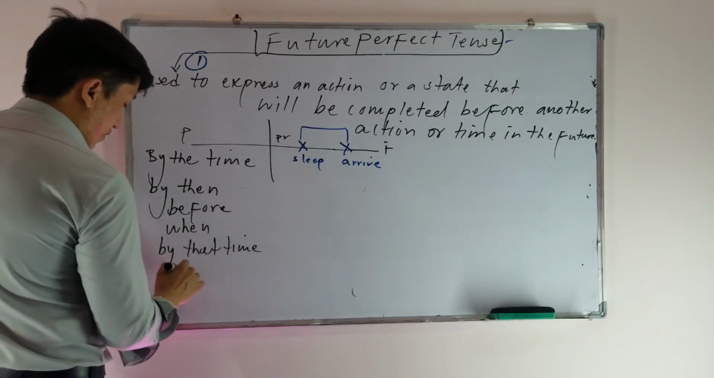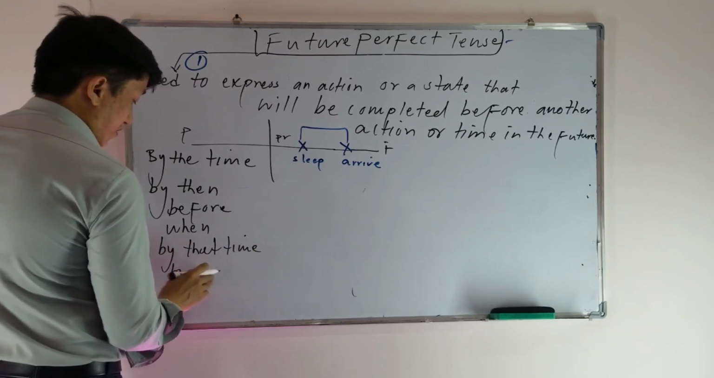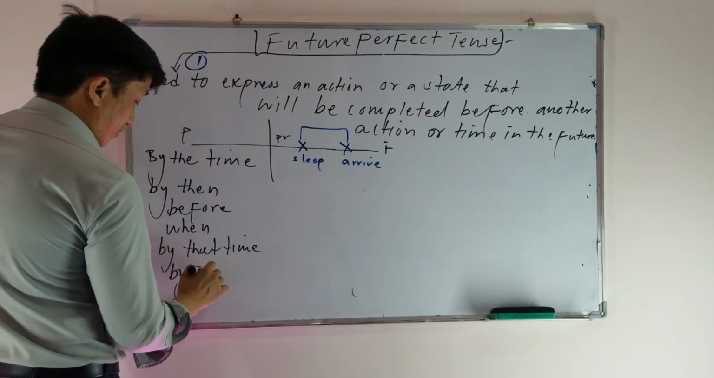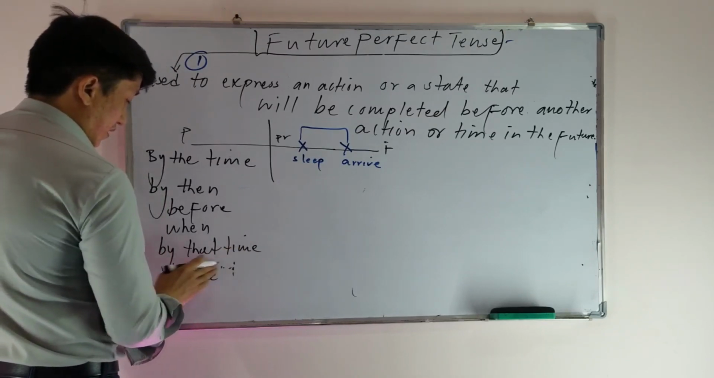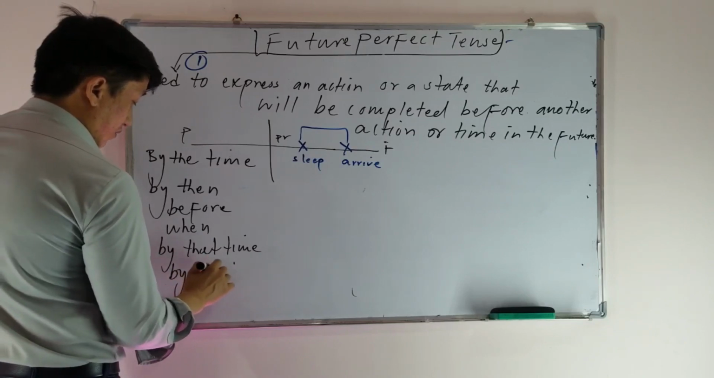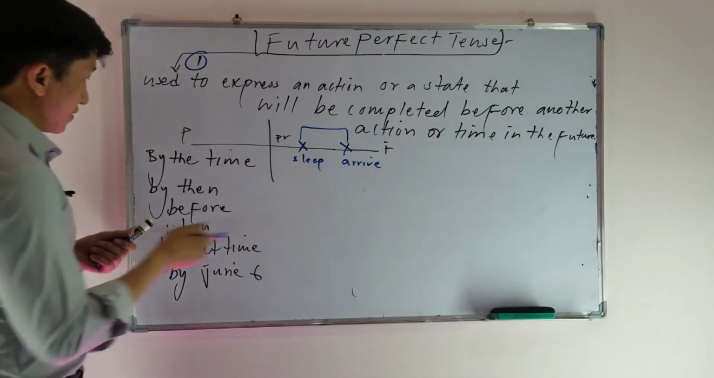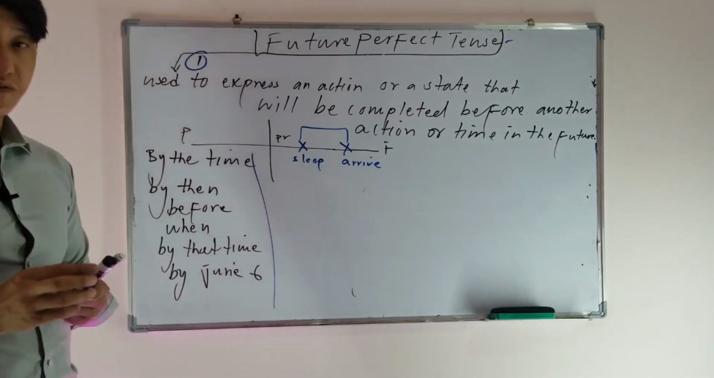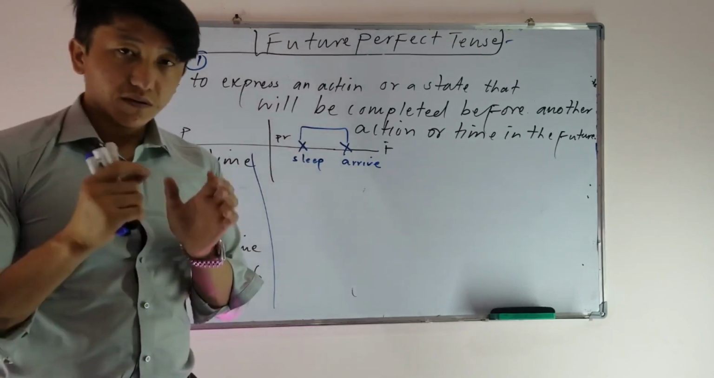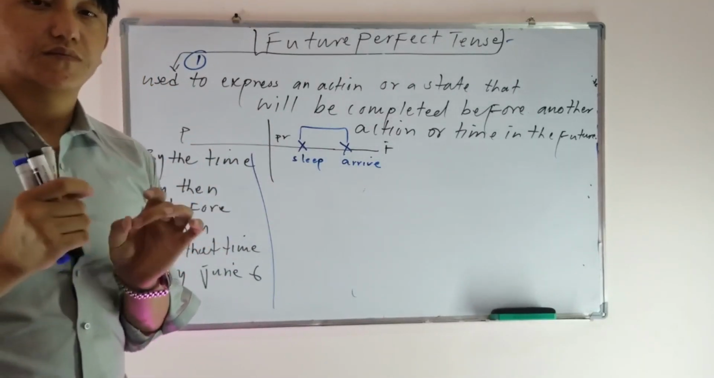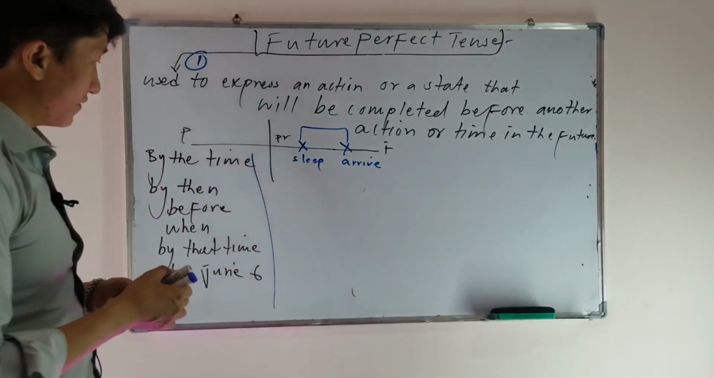We use, for example, by the 21st, or the 22nd, by June 22nd, or by June 6th, for example. Now here, sometimes we use these expressions to talk about the future tense. For example, if I want to say that the action of sleeping will start in the future and will be completed before the action of arriving in the future, how can I make an example?